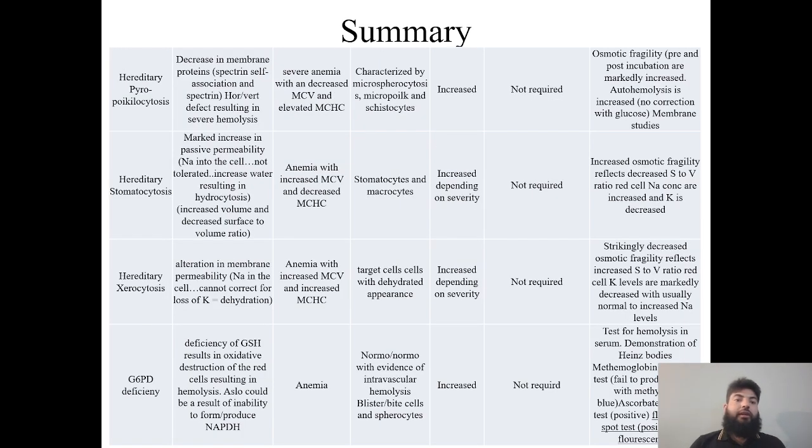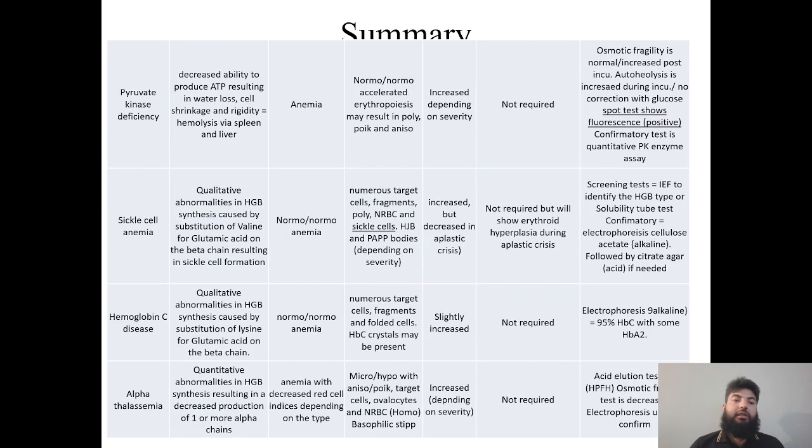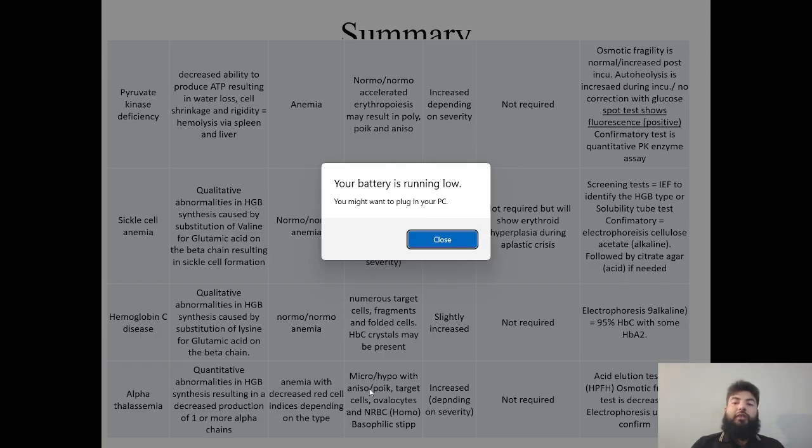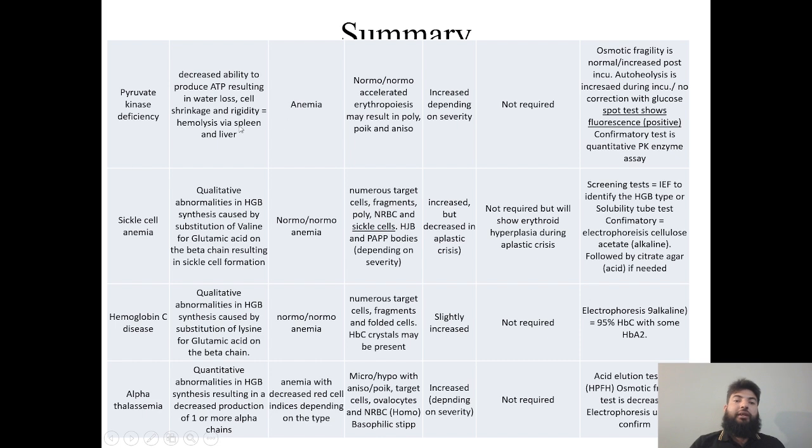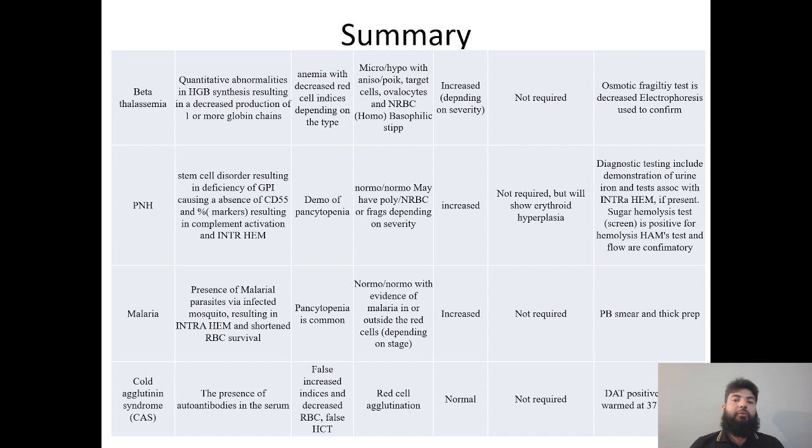Then hereditary pyropoikilocytosis, and then hereditary stomatocytosis, xerocytosis, G6PD deficiency, and then pyruvate kinase enzyme, which is really important for the production of ATP within the cell. So if there is a reduction in the pyruvate kinase, it can lead to destruction of red blood cells. It could lead to anemia, then sickle cell disease, hemoglobin C disease, alpha thalassemia. So you have to remember all these causes as well as how to diagnose them. So I put it over here. And beta thalassemia, we'll go into detail in the thalassemia lecture.